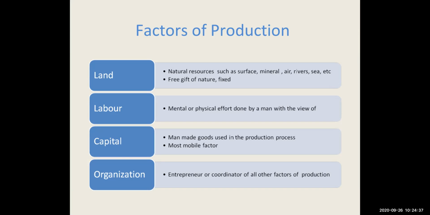When we say capital, it means man-made goods used in the production process, and they are a mobile factor, like machines, tools, equipment, money. And organization includes the entrepreneur or the manager or coordinator who controls, manages, and organizes all the factors of production.